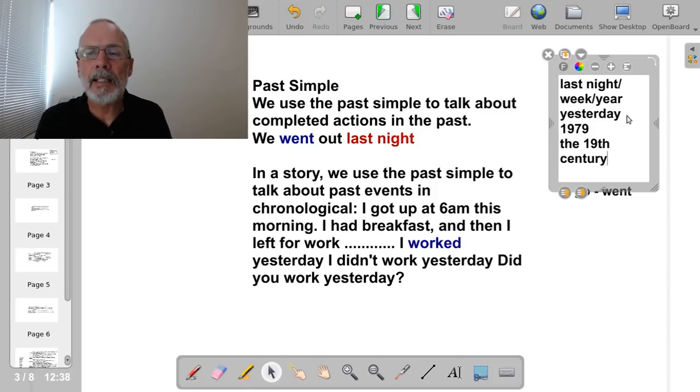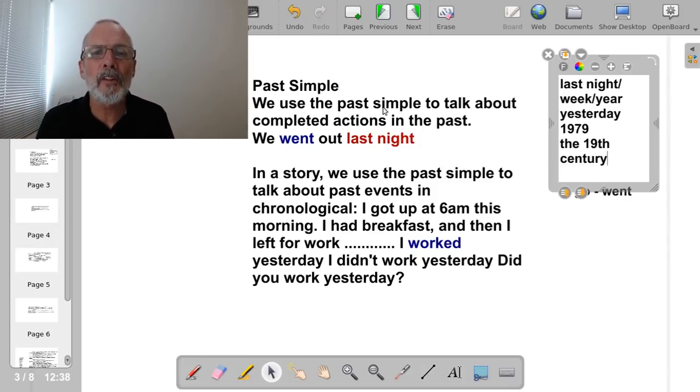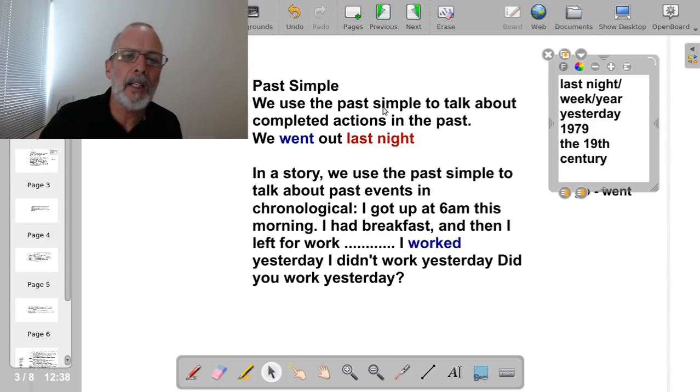So basically the past simple with finished time, with time references in the past, finished time. You can't use the past simple with today, because today is not finished. So this is the basic use of the past simple. It's a revision because we have seen this tense before in level A1 and in level A2.